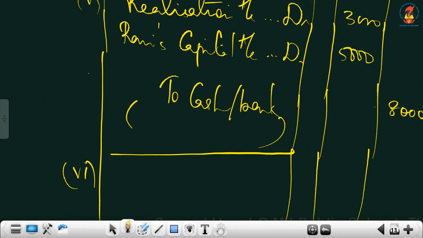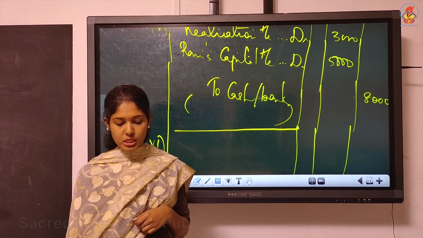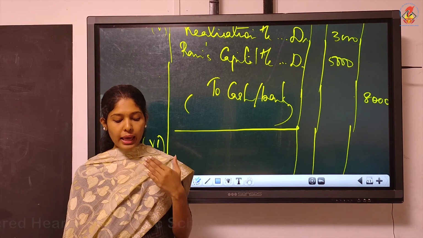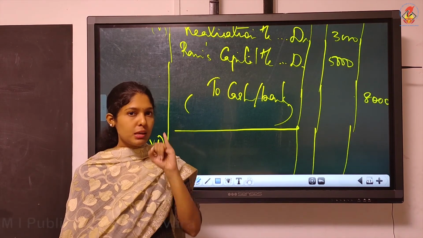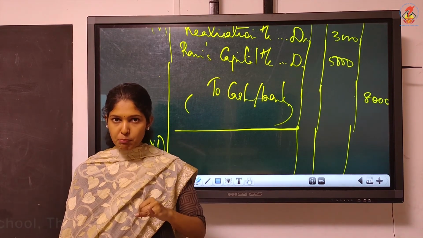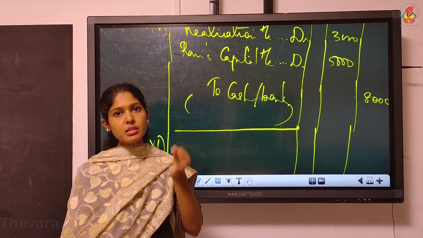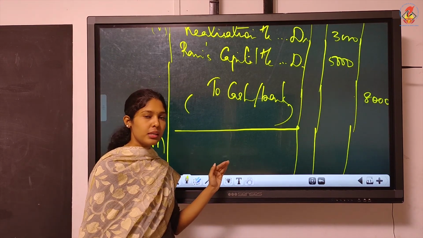Sixth one, realization expenses of rupees 5,000 were to be borne and paid by the partner. Borne by the partner means partner must be debited. Then paid by the same partner. So paid by the partner means the same partner must be credited. So what will be the entry?